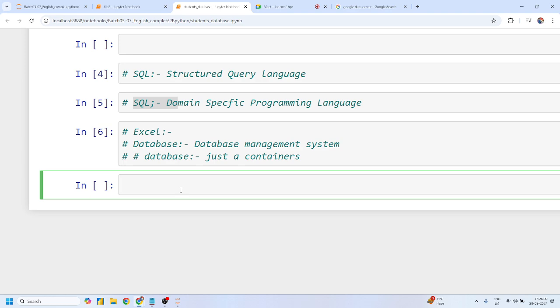So that's why there is a requirement to store data. And is there any limit to store data inside a database? No, there is no such limit. The only limit is your pocket. If you are able to spend more money, then you can get more databases if you want, right?